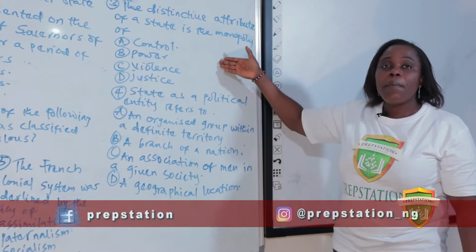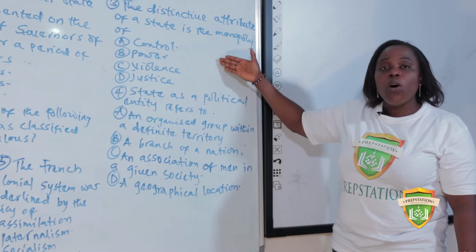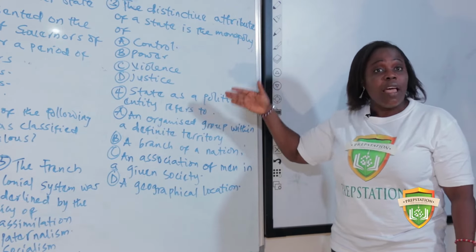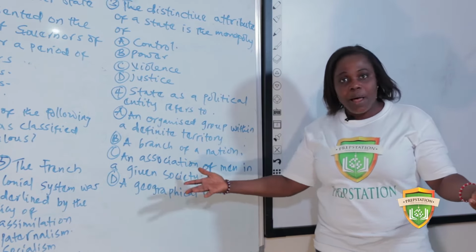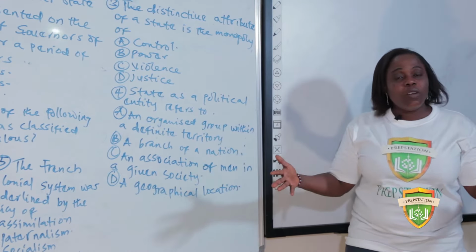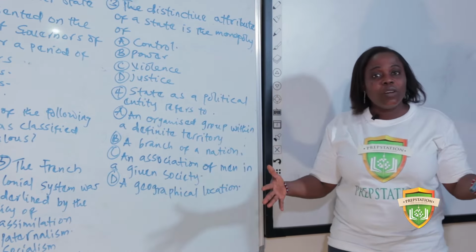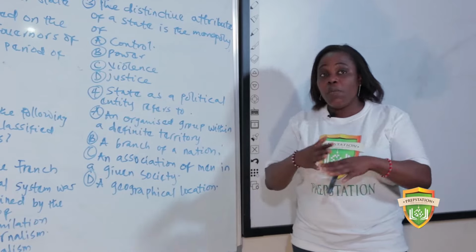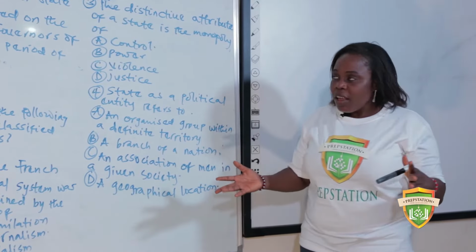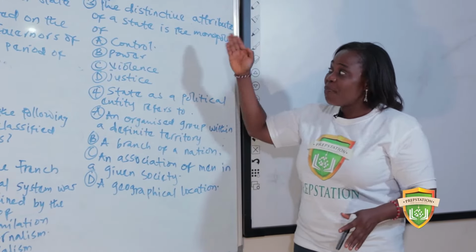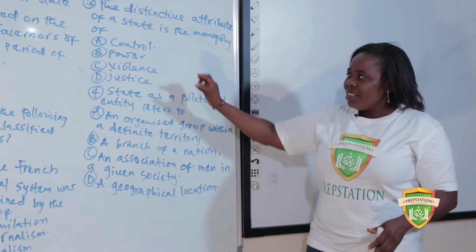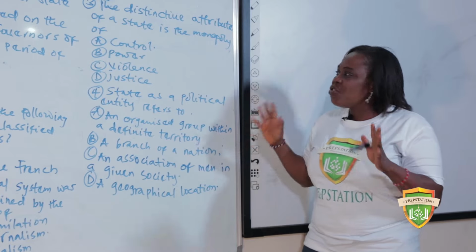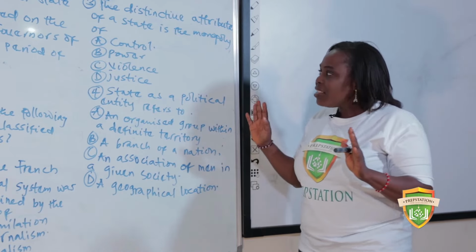Now, this is talking about the definition or the characteristics of a state. Let's go back to our definition. Remember, I told you that a state must have what? Must have a geographical location. Then we talked about it must be free from what? Now you have control, you have power, you have violence, you have justice. The question looks tricky, but the answer is what?